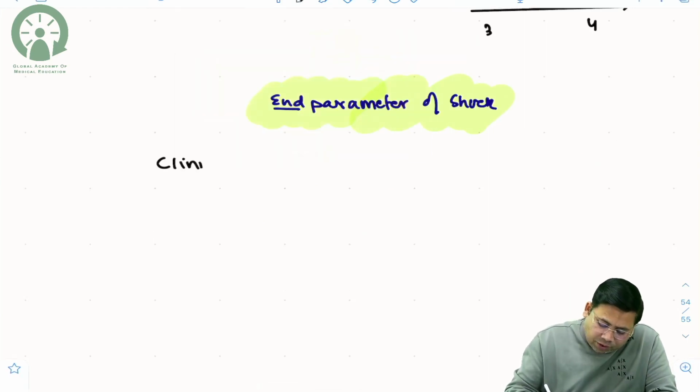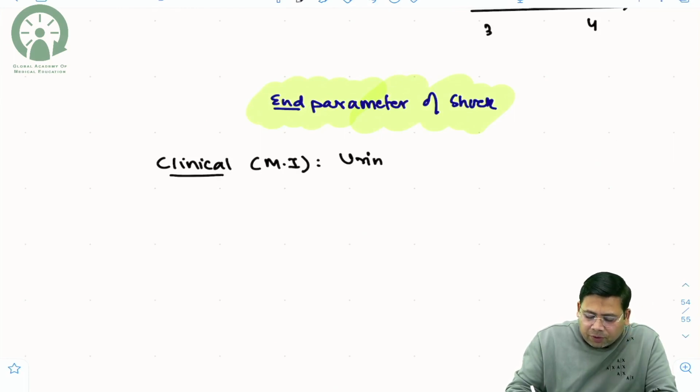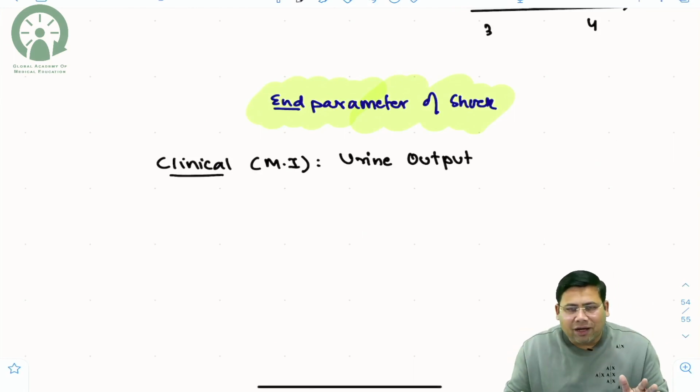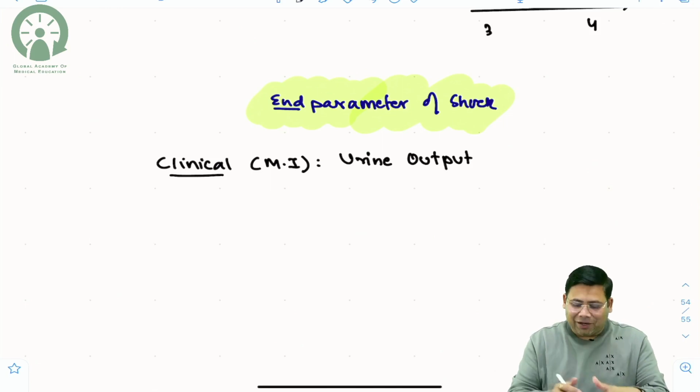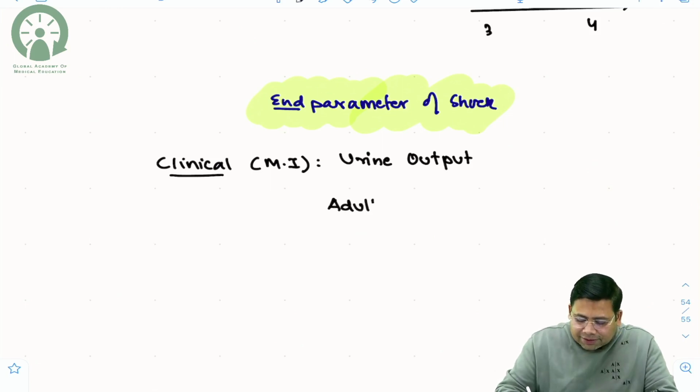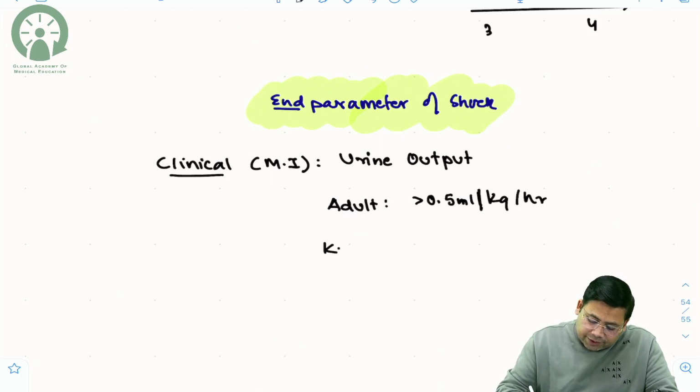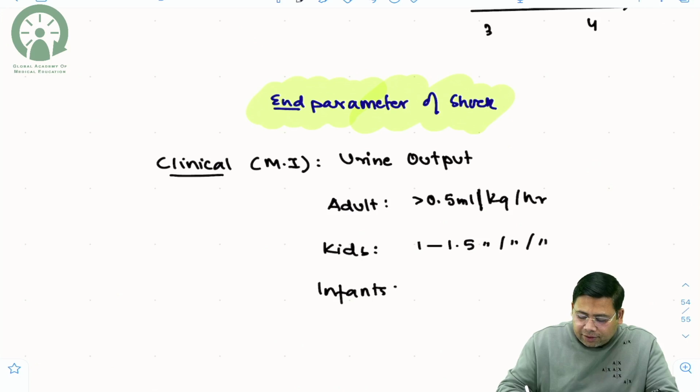When you talk about clinical, the most important clinical parameter is your urine output. And when you talk about urine output, there are a lot of parameters. I usually teach this topic for 2.5 hours, but I've just tried to get a summary video for you so that you can watch, enjoy, revise quickly. Taking for an adult, it should be more than 0.5 ml per kg per hour. For kids, it should be 1 to 1.5 ml per kg per hour. For infants, they have to maintain it at 2 ml per kg per hour.